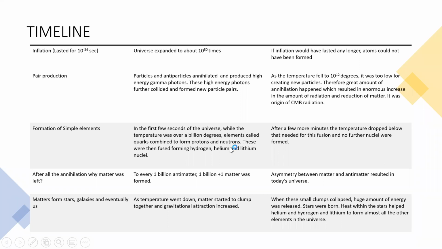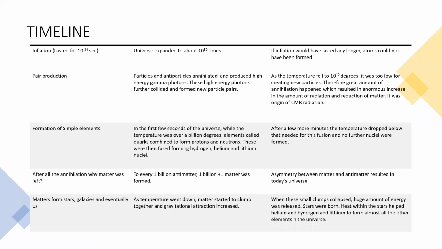Now let's look at the timeline of what happened at the Big Bang. So it started with inflation. This inflation lasted only for 10 to the power minus 34 seconds. But during this inflation, the universe expanded to about 10 to the power 50 times its size. If inflation would have lasted any longer, atoms could not have been formed.